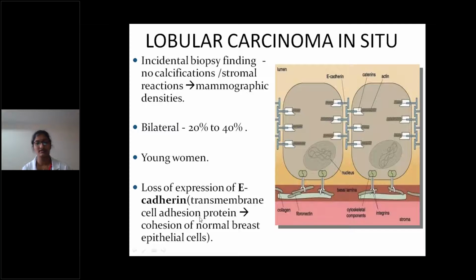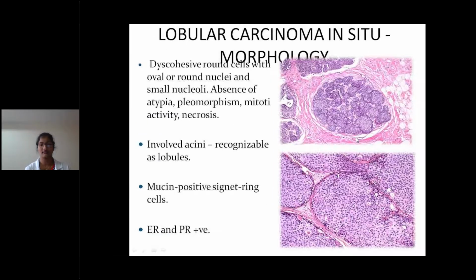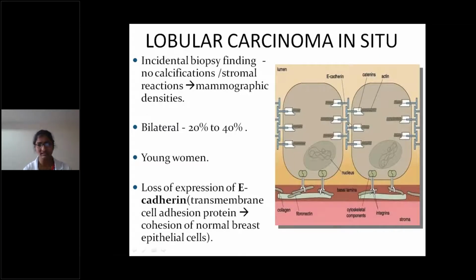E-cadherin is a transmembrane cell adhesion protein. So this is the E-cadherin protein. These are transmembrane cell adhesion proteins between the cells, the adhesive proteins, E-cadherin. E-cadherin is responsible for cohesion of normal breast epithelial cells. When there is loss of expression of E-cadherin, there will be discohesive proliferation that leads to lobular carcinoma.